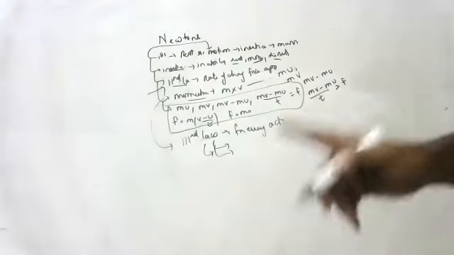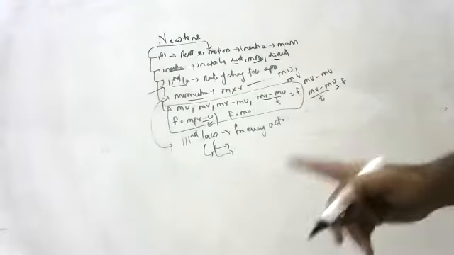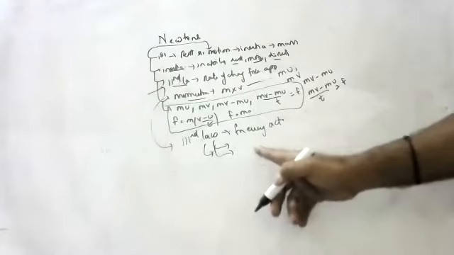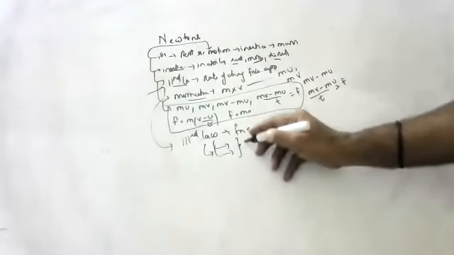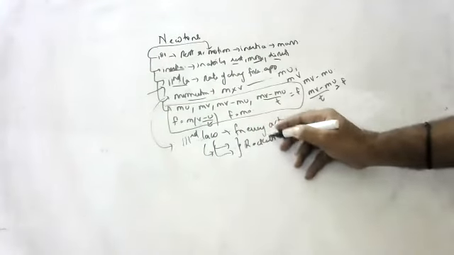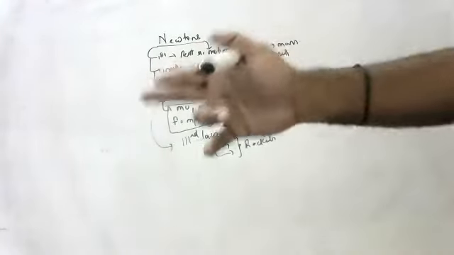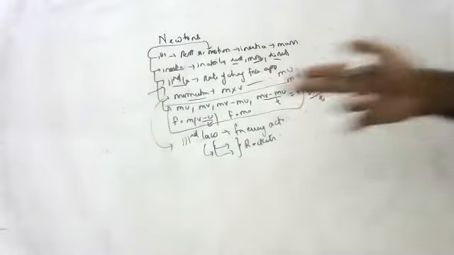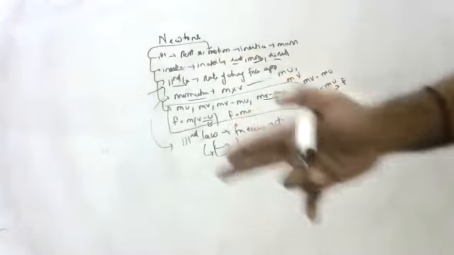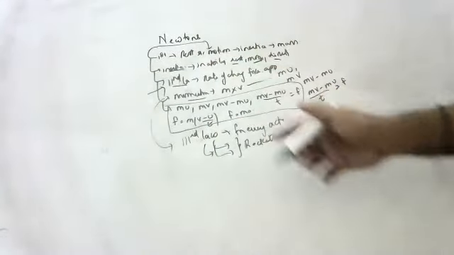Every action has an equal and opposite reaction. Okay, so rockets work on this principle only. And even if you fire a gun, it will come back a little, not so much. If you fire a bullet from the gun, the gun will come back. That is all Newton's third law, children.